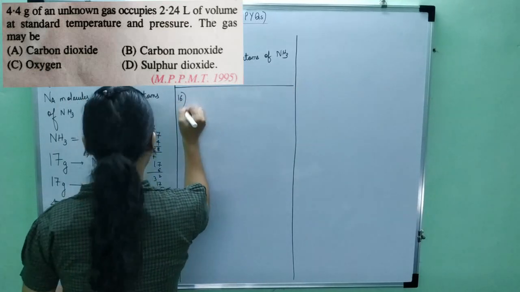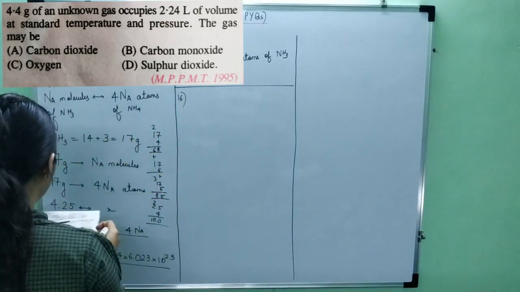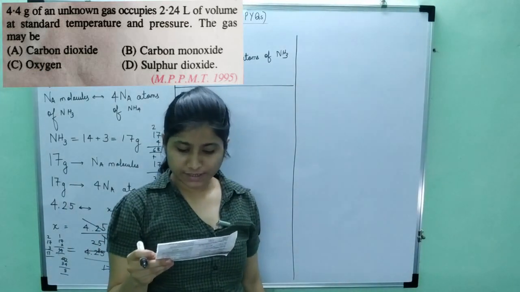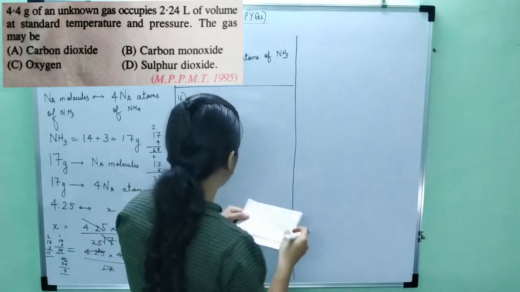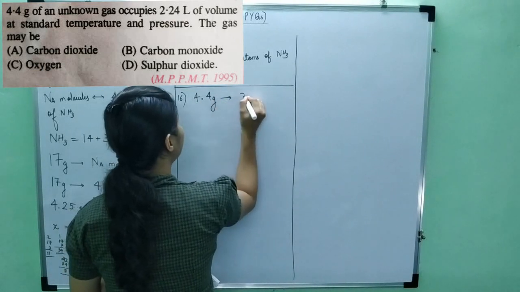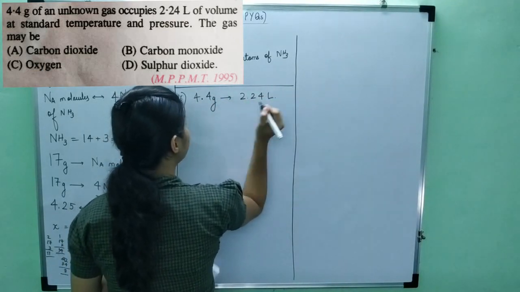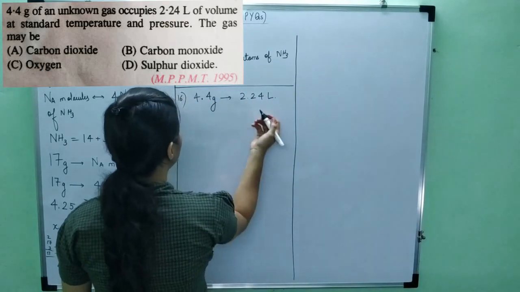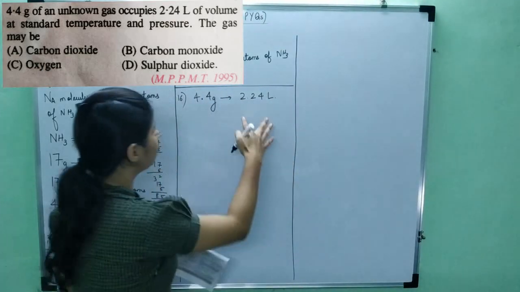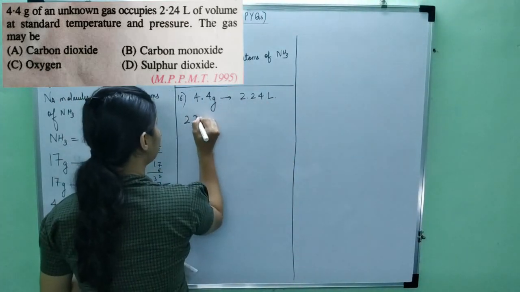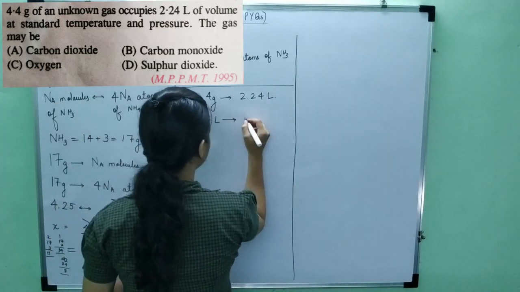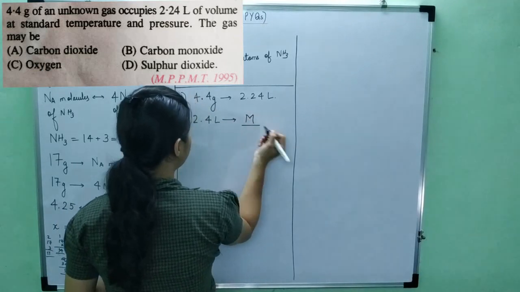Let's solve the 16th question. Now the question is, 4.4 grams of an unknown gas occupies 2.24 liters of volume at standard temperature and pressure. The gas may be. Now they have given the relationship between weight and volume. So 4.4 grams is occupying what? 2.24 liters. Okay. Now I have to use the standard conditions. We know the standard volume: 22.4 liters is occupied by the molecular mass of the gas, which I don't know now.